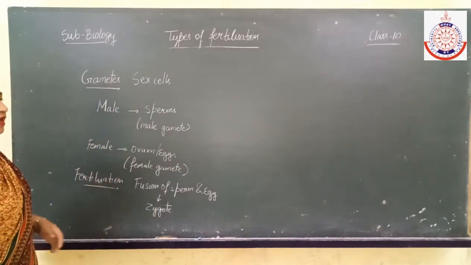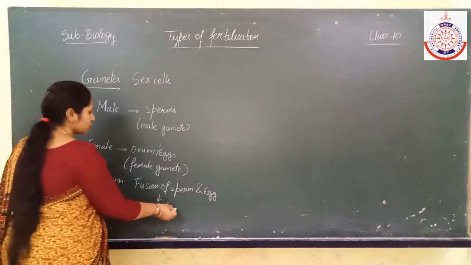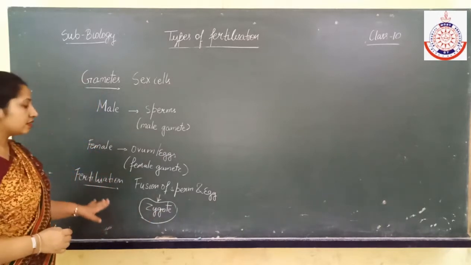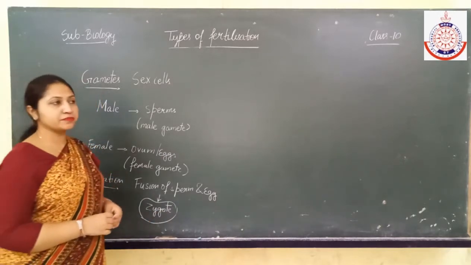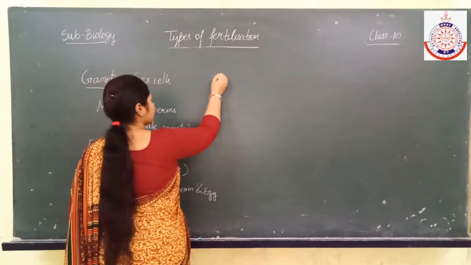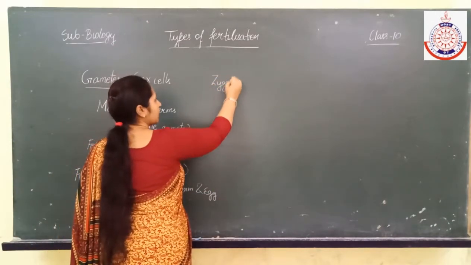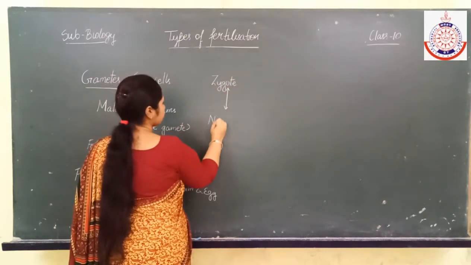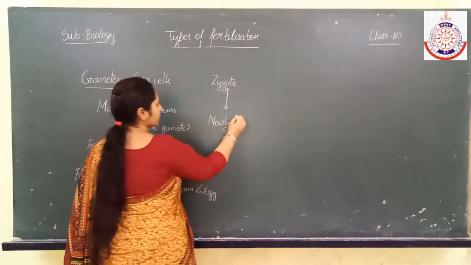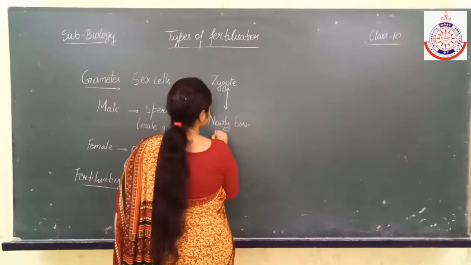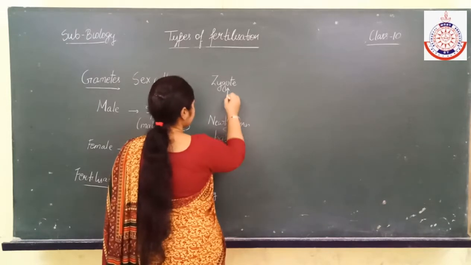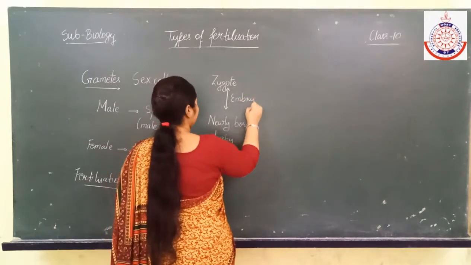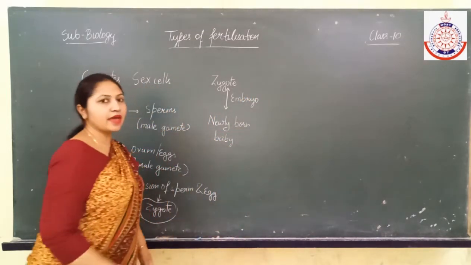This process is known as fertilization, and the zygote is the product of fertilization. Now the stages of development between the zygote and a newly born baby are considered the embryo.